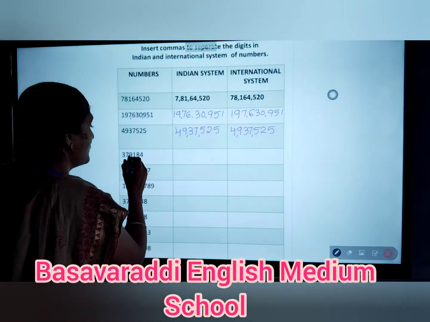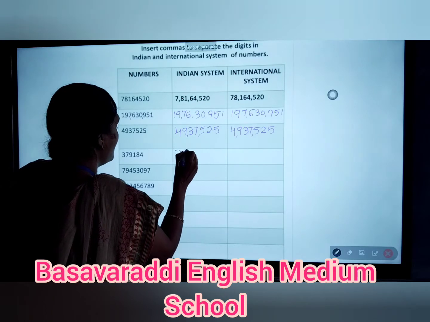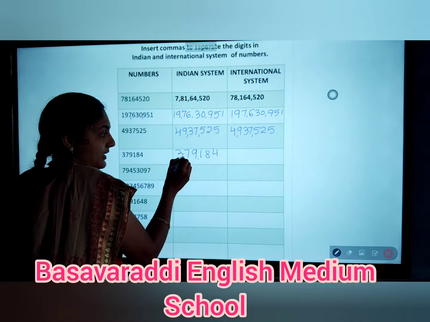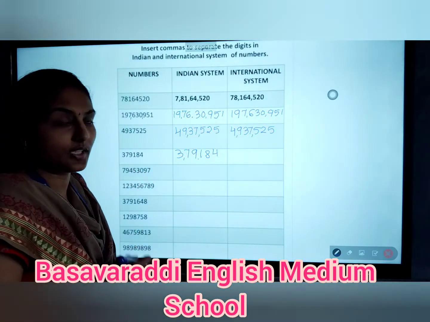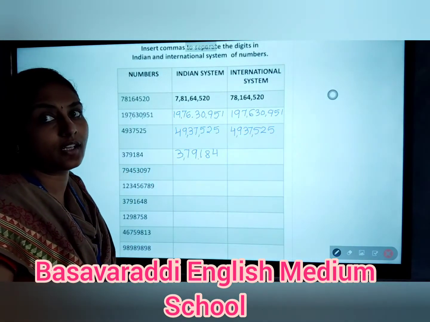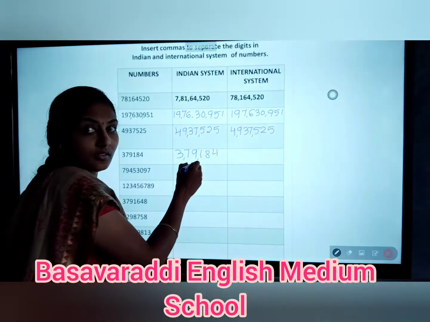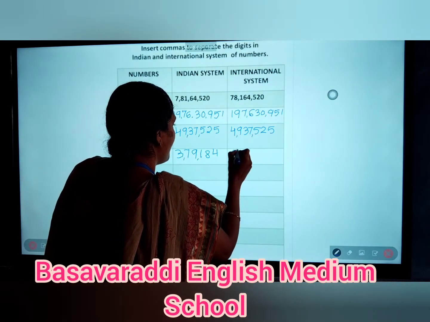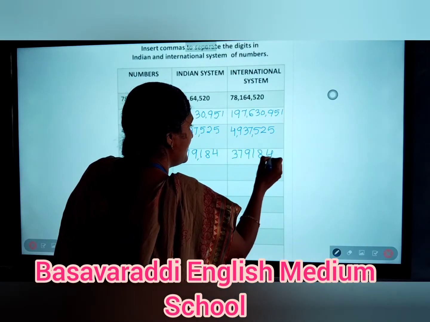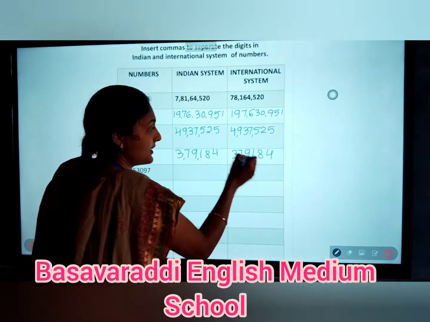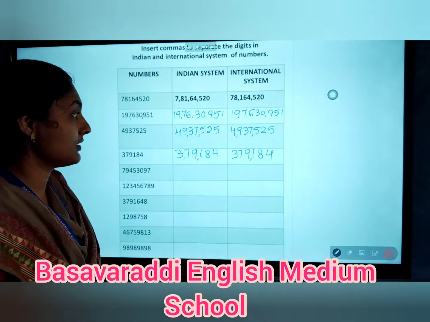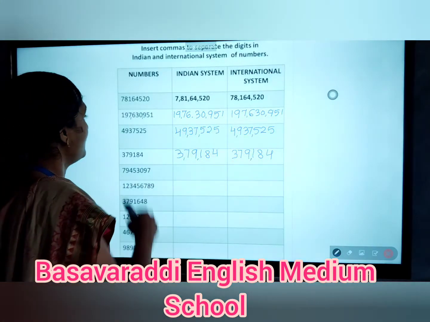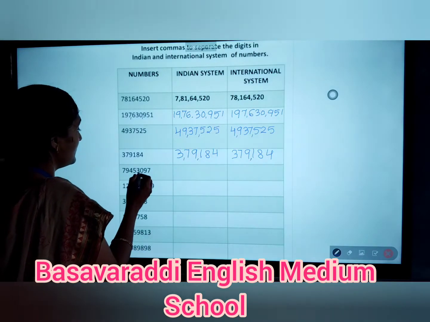So how to read that one? 4,937,525. So next, the third example, that is like here. So after 100 place, after 10,000 place. So 3,79,184. Okay, next 184. It means after 3 digits, after 3 digits. So 3,379,184. Okay, this is the fourth example. Next, move to the fifth example now.